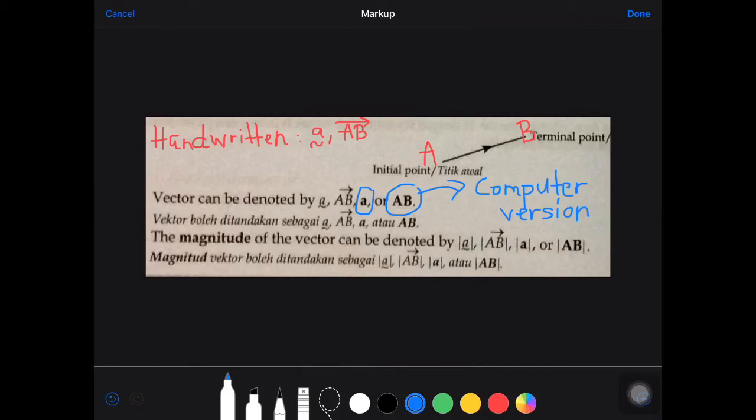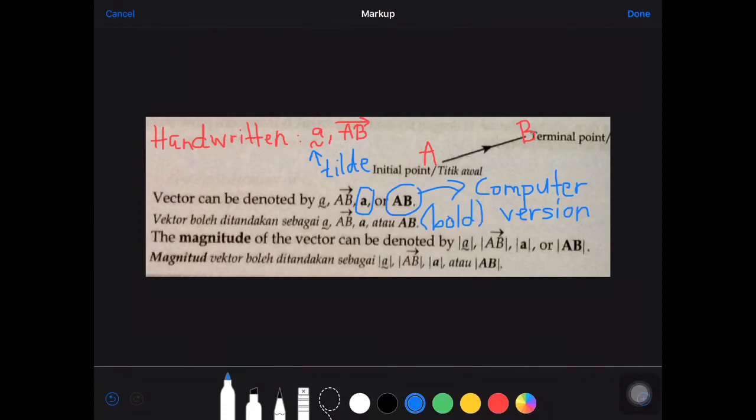So remember, in the handwritten version, we must have the tilde. The tilde is compulsory, you have to write it. And the bold version is only for the computer version, not for the handwritten version.